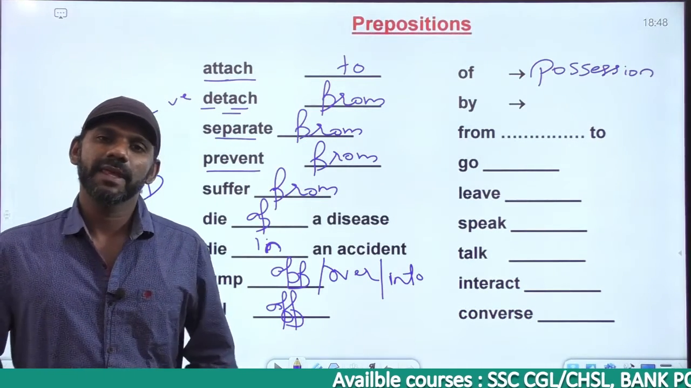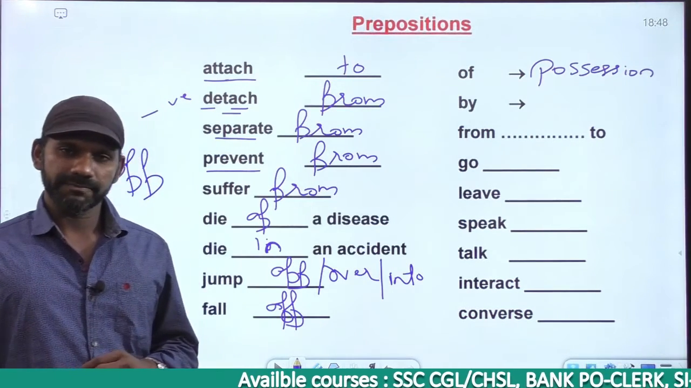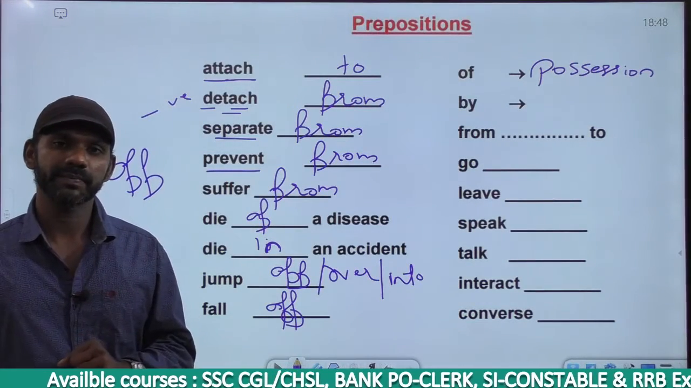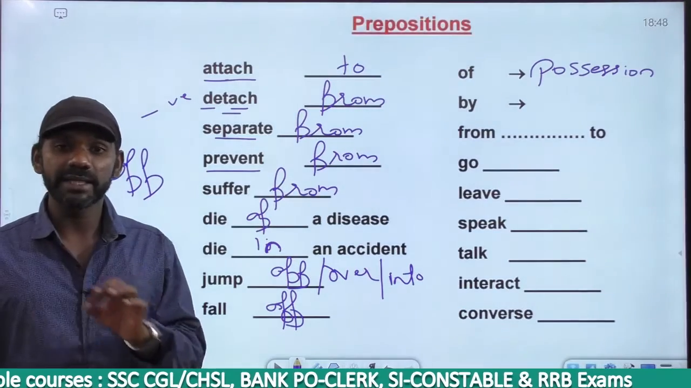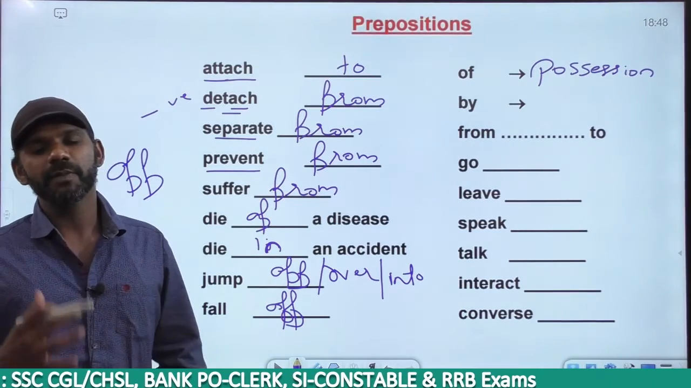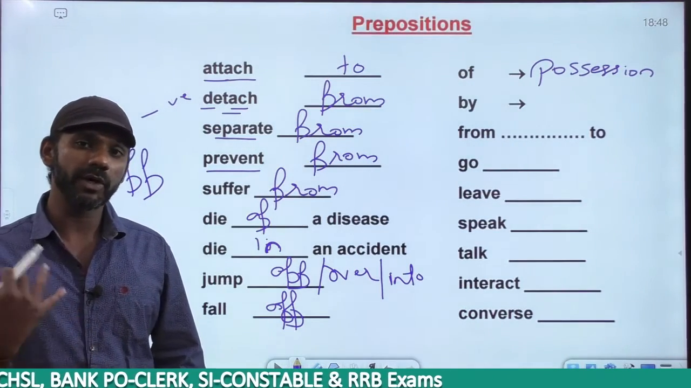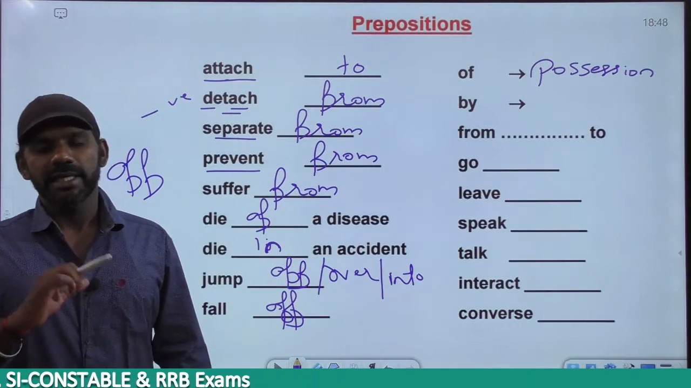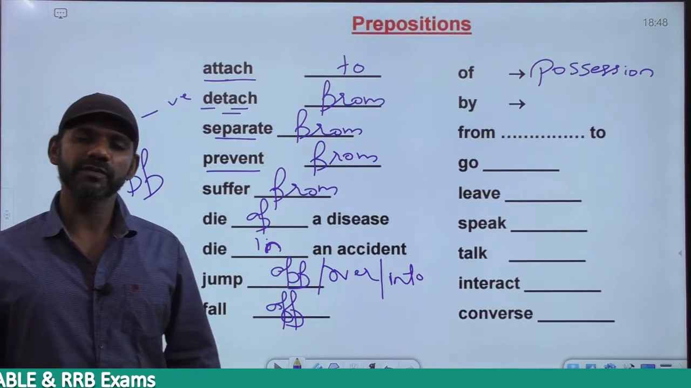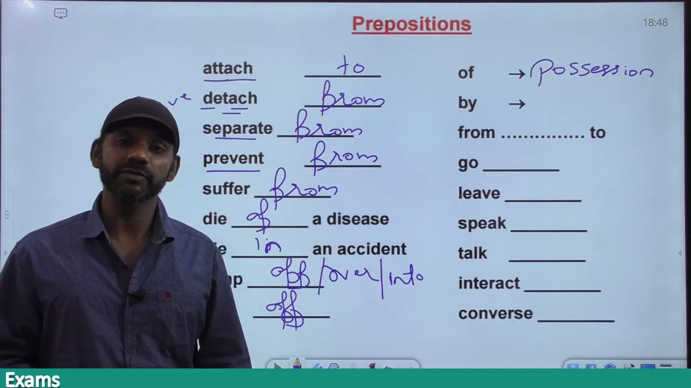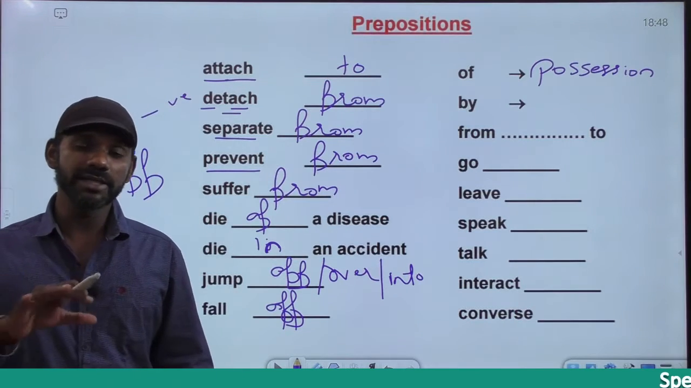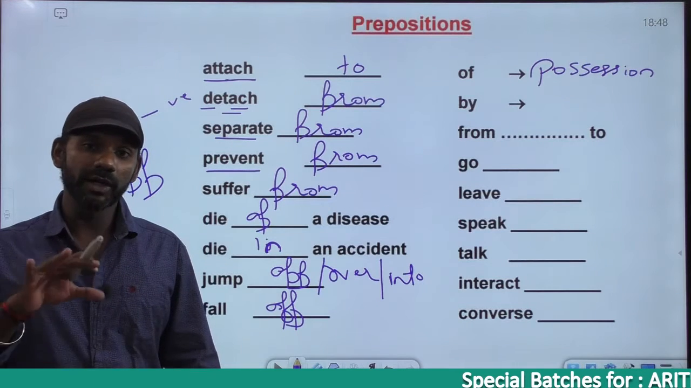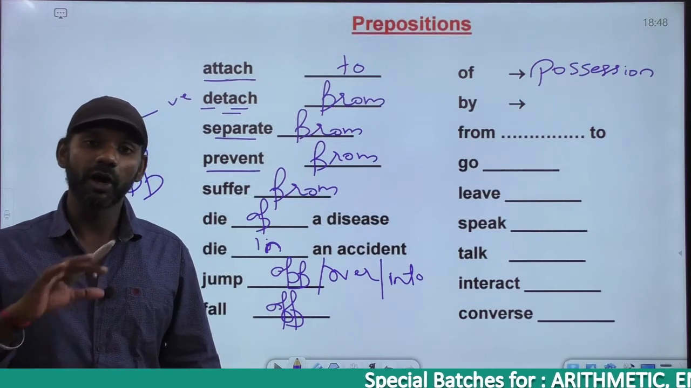If I say, he was born in January or he was born on January. He was born in January. He was born in 2000 or he was born on 2000. He was born in 2000. He was born in January 5th or he was born on January 5th. He was born on January 5th. He was born in Monday or he was born on Monday. He was born on Monday.